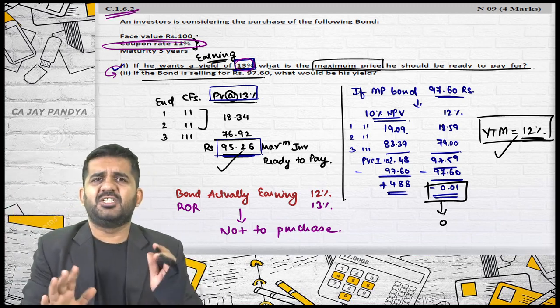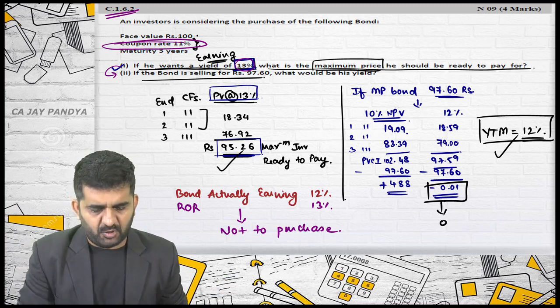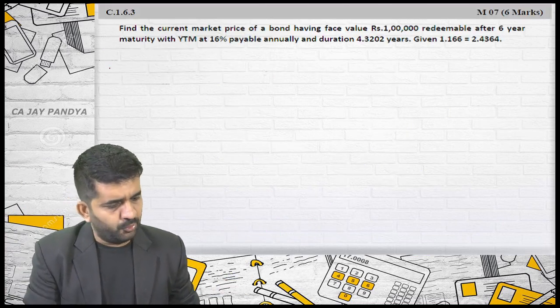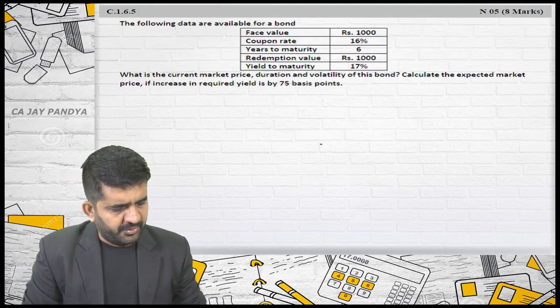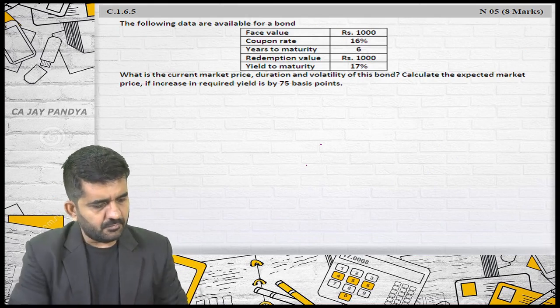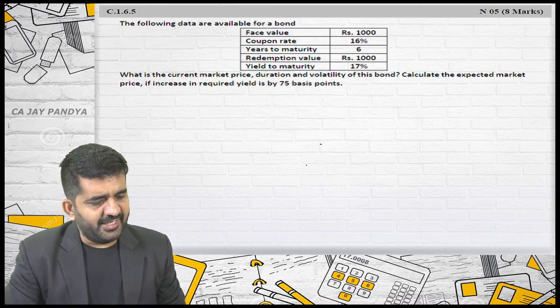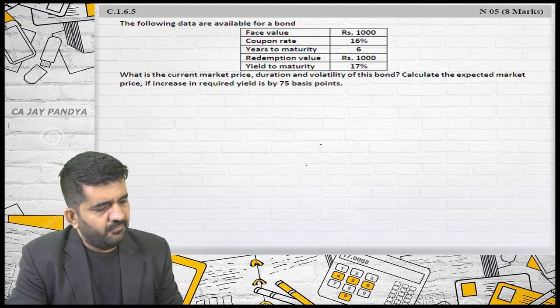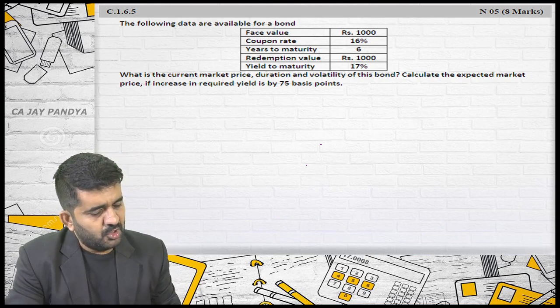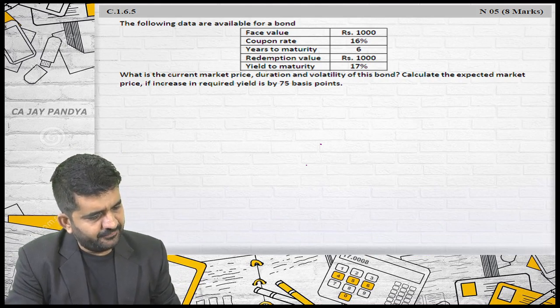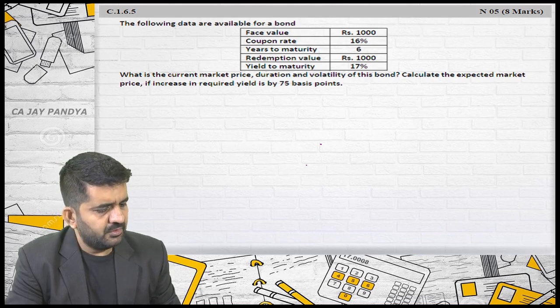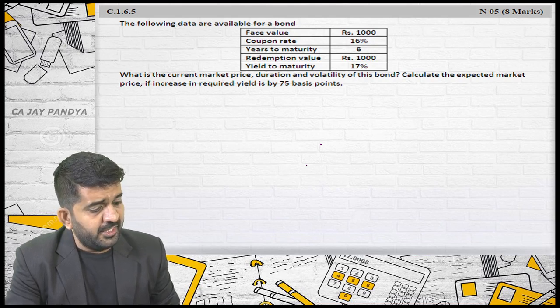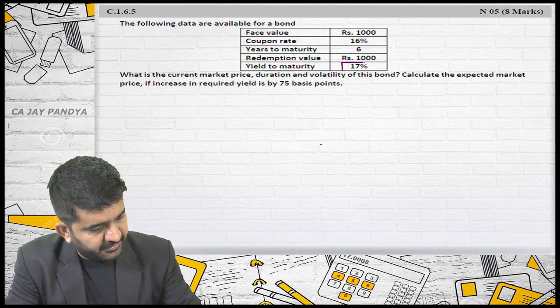Again, an easy question. Just valuation and YTM were asked. Third and fourth we'll be doing afterwards. We are going to the fifth. The following data are available for a bond. Face value is 1000. Coupon rate is 16%. Years to maturity is 6. Redemption value is 1000. Yield to maturity is 17%.